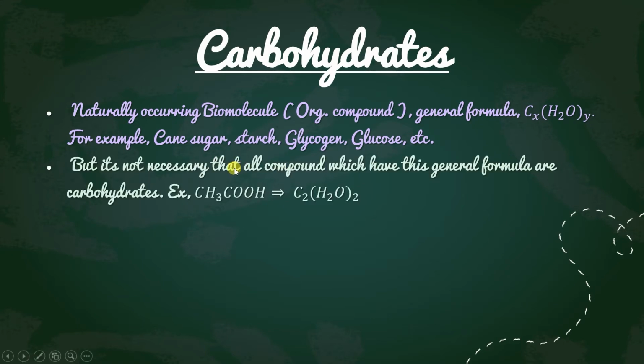The general formula I have given you is CxH2Oy, but it is not necessary that all compounds which have a general formula like this will be considered carbohydrates. As for example, see CH3COOH. If we write the condensed formula for this, we can write C2H4O2. Can I take out the common two? It will be (CH2O) whole twice. So it is coming in the form of Cx(H2O)y, isn't it? But it is not a carbohydrate.